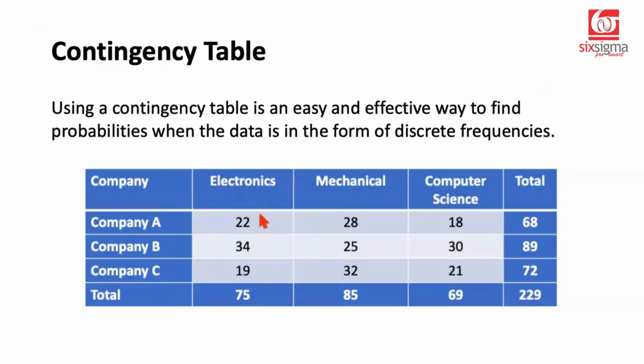So how do I read a cell here? First of all, this talks about 22 students who studied electronics and got placed in company A. Any cell within the table would be read like this. For example, this 32 here represents the students from mechanical background who got placed in company C. And then we also have these margins, which are the row totals or the column totals. So if I read this number 68, it means company A hired total 68 students. Likewise, this number here shows that there were total 85 students who studied mechanical. And in total, we have 229 students. So now there could be questions based on this table that we may want to answer.